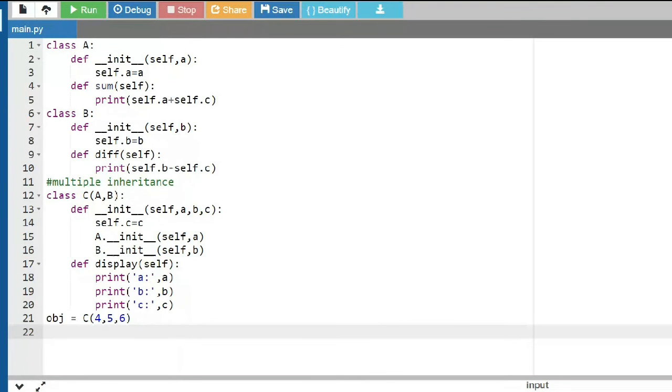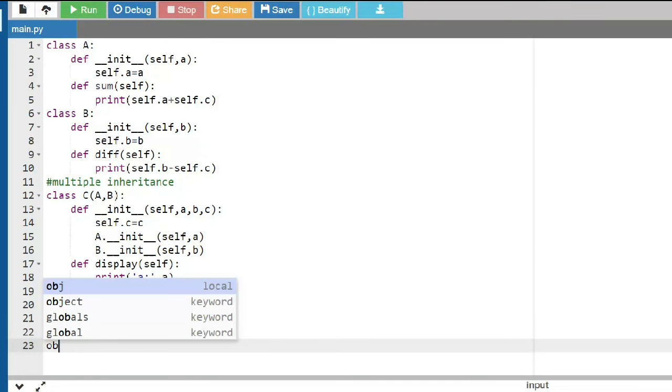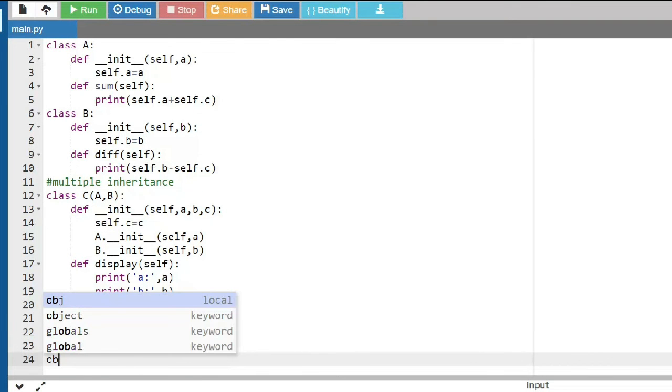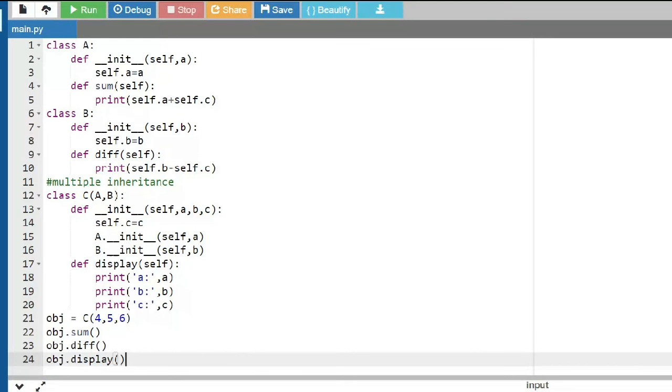Now by using the object reference, I'm calling the sum method, the diff method, and also the independent method that is there in class C. Sum is there in class A, diff is there in class B, and display is its own method. All the methods in the superclass are accessible from C. So that is possible.